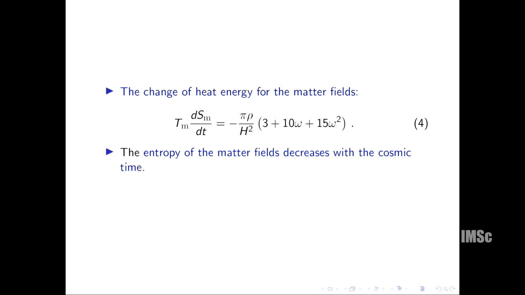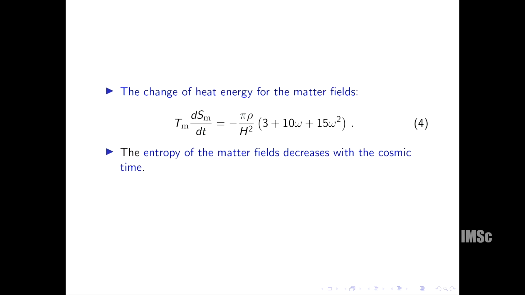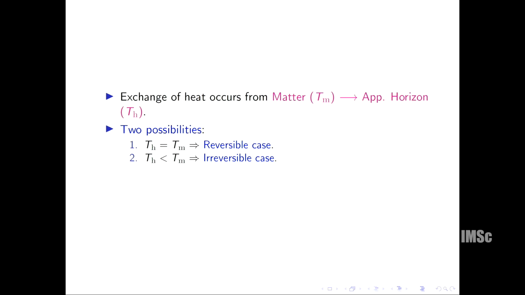which is the matter fields change of entropy. So see, there are 2 things. Number 1, horizon entropy is increasing with time, but matter fields entropy is decreasing with time because there is a minus sign. And the temperatures are Th and Tm, T horizon and T matter. So the exchange of heat must occur from matter fields to apparent horizon, because the matter fields entropy is decreasing. That means it rejects some heat, and the horizon is taking the heat. That's why the entropy is increasing.